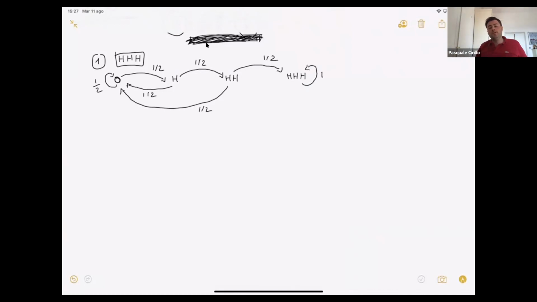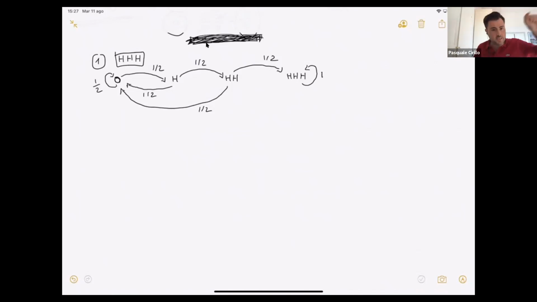So HHH is for me an absorbing state because my question is what is the expected number of tosses such that I get 3 H's, okay? So I'm not interested in 4, 5, 20, 1 million. I don't care. It's just this.